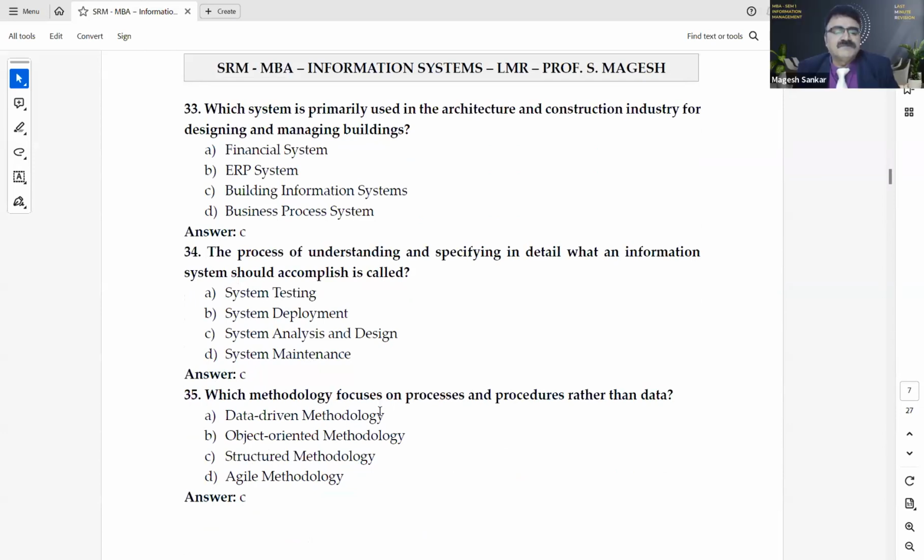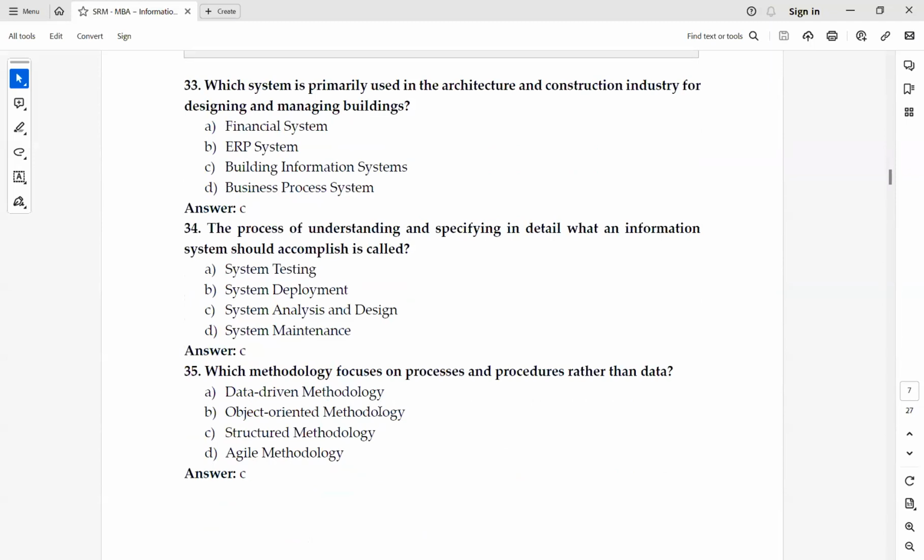Okay. Which methodology focuses on process and procedures rather than data? Answer is C, structured methodology. Okay. Thank you very much.